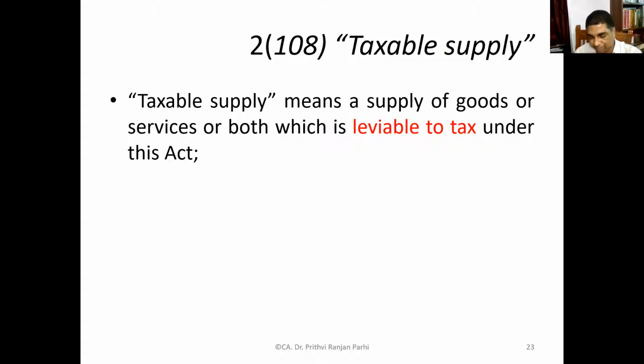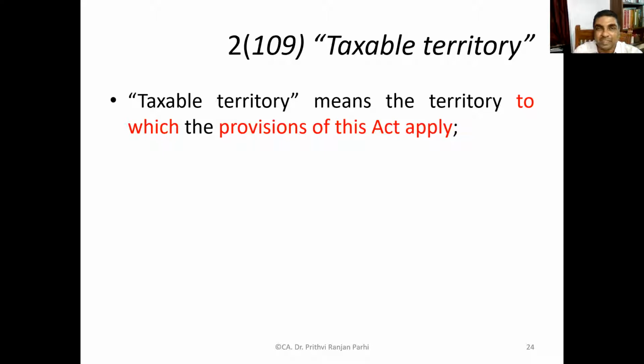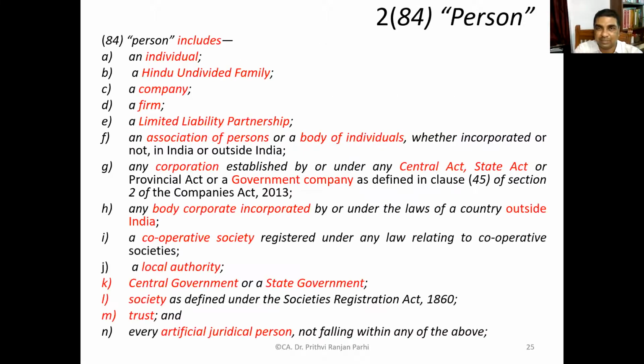What is taxable supply? As you know, the charging event is supply. GST is leviable only when there is supply. When there is a taxable supply, meaning supply of goods and services or both, which is leviable to tax under this Act. So there are certain supplies which are not leviable to tax. We'll be learning those things. When we talk about taxable supply, it means supply on which GST is levied. Taxable territory means the territory to which the provisions of this Act apply.